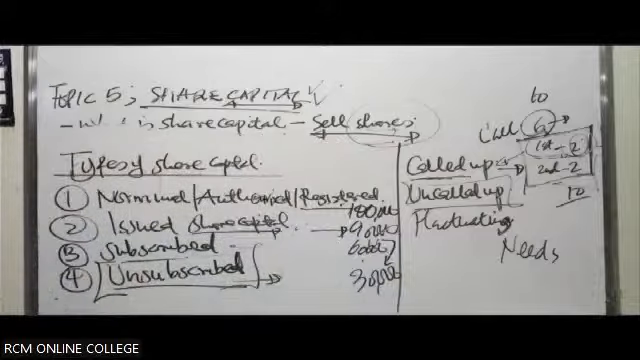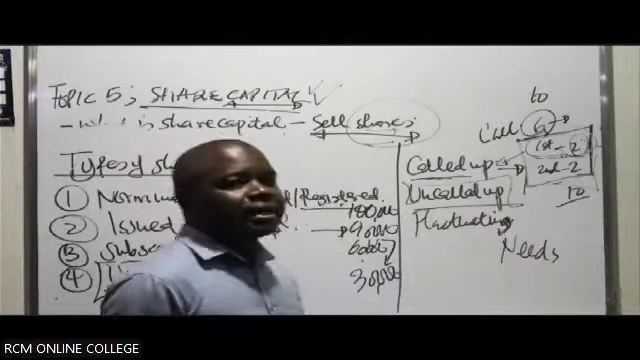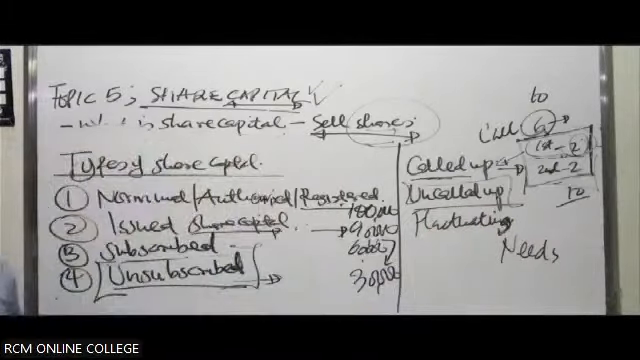Then in this case, the uncalled up is that amount of the share capital the company is yet to make a call for the payment of, the outstanding amount. There could be a reason why they haven't been able to make the call. Maybe the need hasn't arisen. When it will likely arise is when they end up having to make a call.